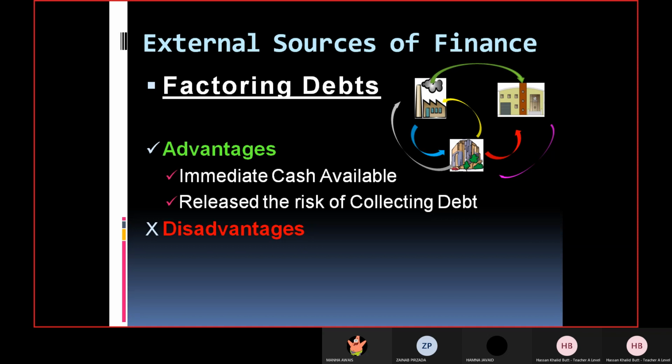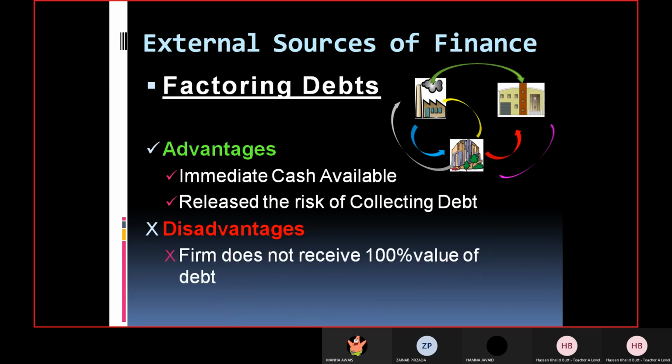Release the risk of collecting, that I told you earlier, because it's easy to lend money, it's easy to sell goods on credit, but it's not easy to get your money back. So now it is the tension of the debt factor, and the business can focus on their main activities, that is the production of goods. Now they do not need to think about how they will be collecting payment from the customer, right? So this is an advantage.